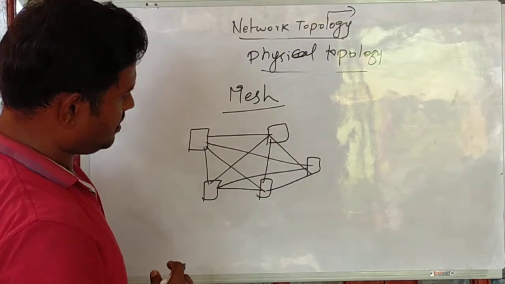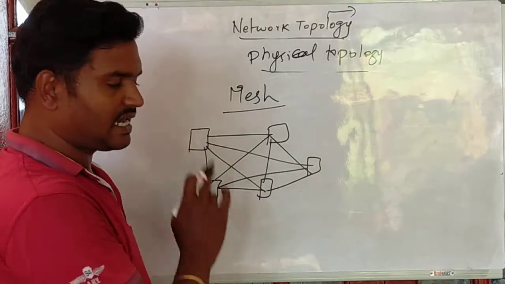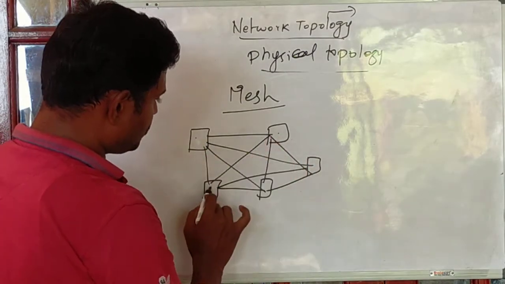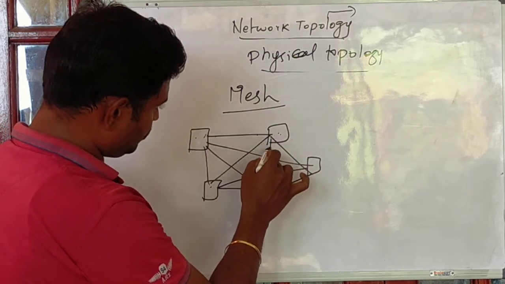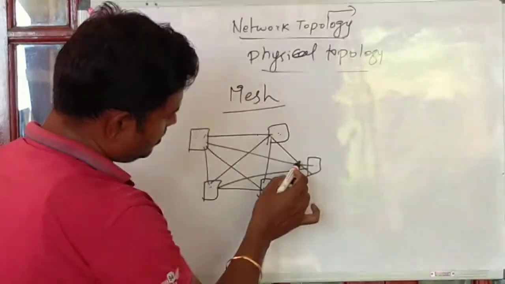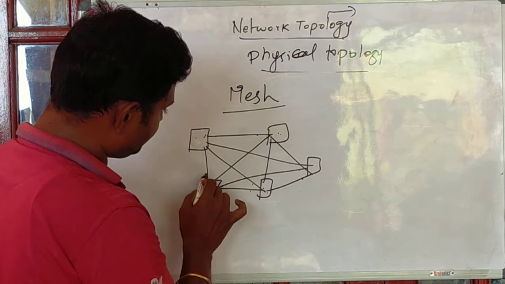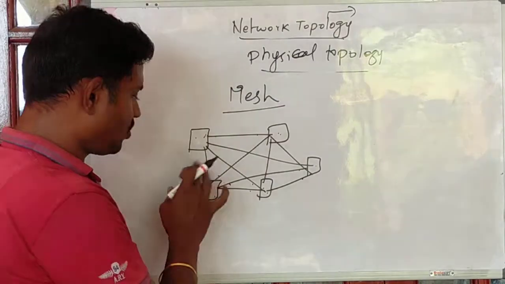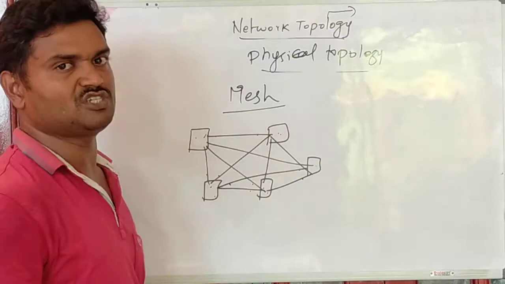Right here, if you take 5, there are 5 systems available in the network. Every system will have a connection to the rest of the 4 nodes. If you take this node, 1, 2, 3, 4, there are 4 connections for this node. The same holds for every other node. All the nodes in the network are connected. Every node in the network will have a connection to the rest of the nodes. So this is what the mesh topology is.